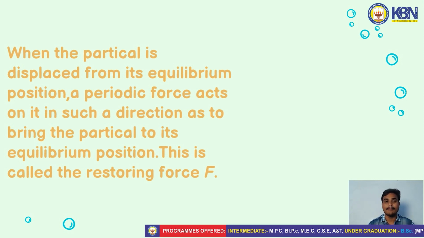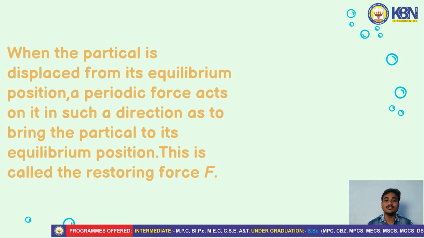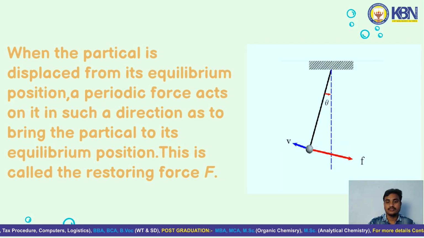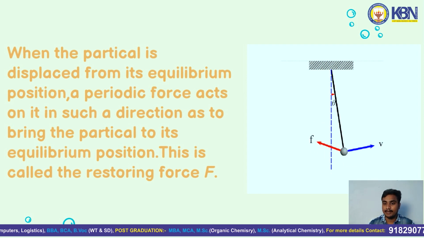It is given by capital F. The force is directly proportional to the displacement of the particle from the equilibrium position. F is directly proportional to x, and it is represented with a negative sign. The negative sign indicates that the force is acting towards the fixed point. So F is directly proportional to minus x. With the constant of proportionality, F is equal to minus kx, where k is the proportionality constant. Here you can see the example of a simple pendulum.